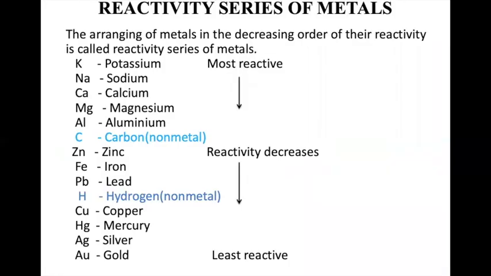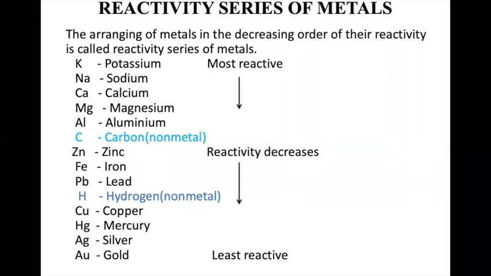Based on all these reactions of metals with oxygen, metals with water, metals with acids, metals with bases, a reactivity series was formed later on. And it was found out that potassium is the most reactive metal over here, and gold is the least reactive metal. Remember, the blue color carbon and hydrogen are added, they are non-metals. So this is a reactivity series going right from potassium to gold.